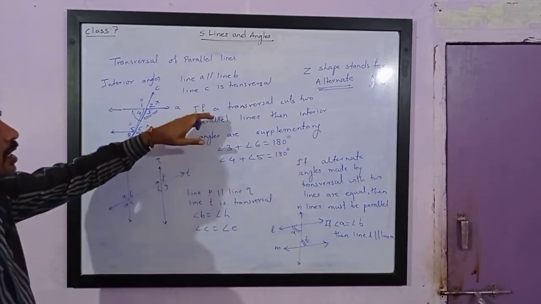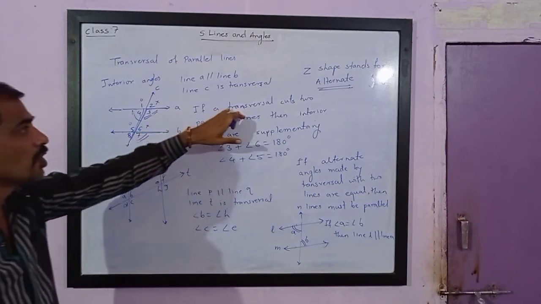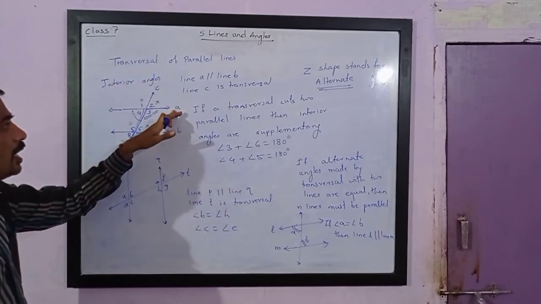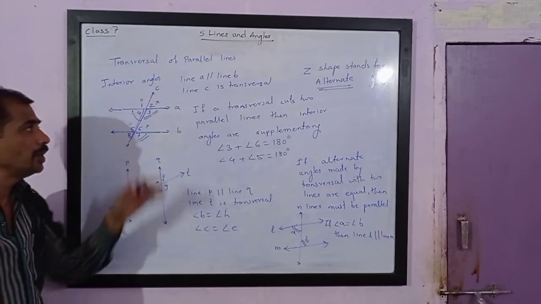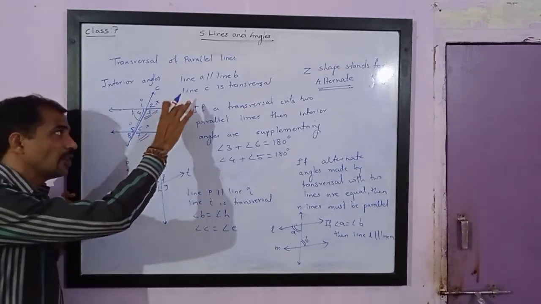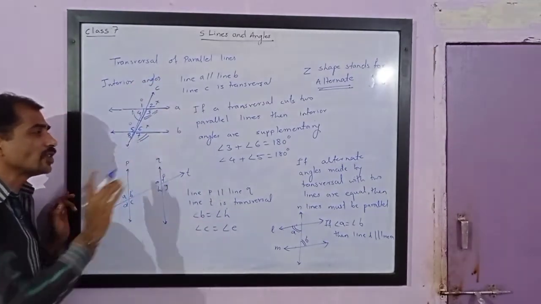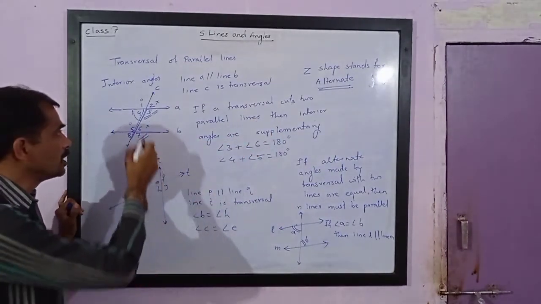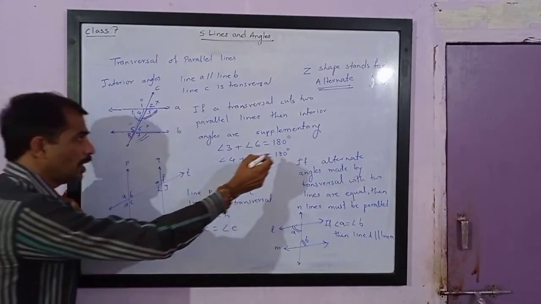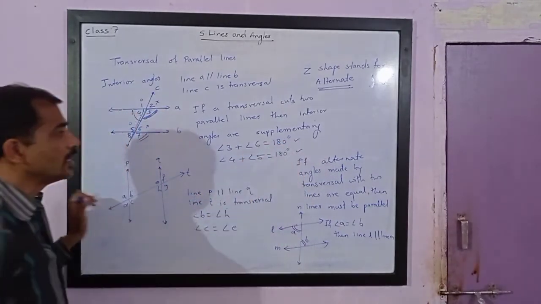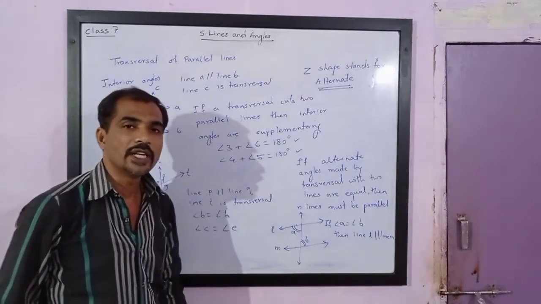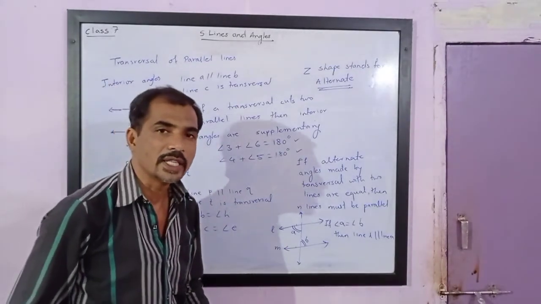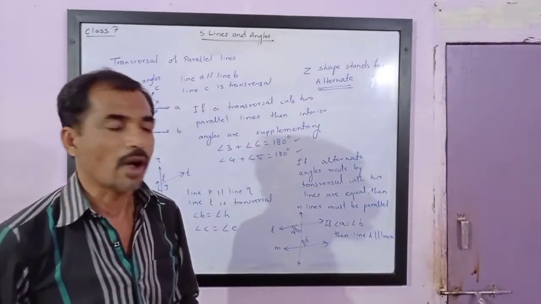Please understand the meaning. If a transversal cuts two parallel lines, here C is the transversal and line A is parallel to line B, then we can say that interior angles are always supplementary. Supplementary means if you add them, their sum will always be 180 degrees. We have already studied that if the sum of two angles is 180 degrees, we call those angles supplementary, and if the sum is 90 degrees, we call them complementary angles.